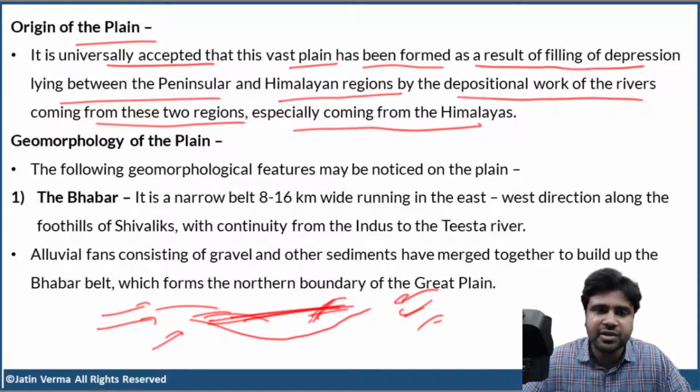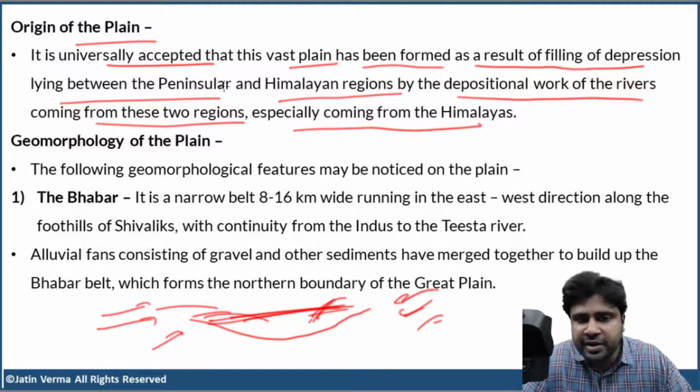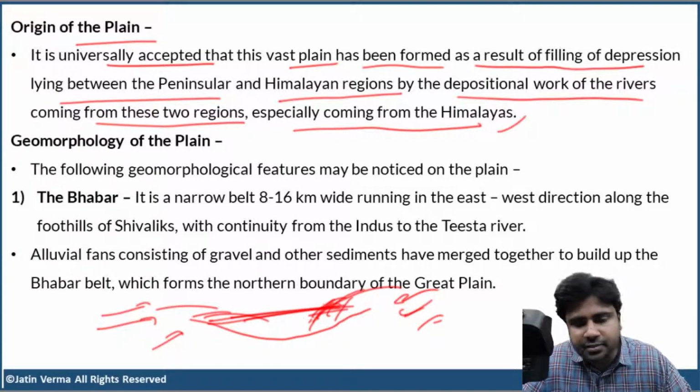Clear, right? So it is universally accepted that this vast plain has been formed as a result of filling of depression lying between the peninsular and the Himalayan regions by the depositional work of the rivers coming from these two regions, especially coming from Himalayas. So compared to the peninsular rivers, Himalayas have deposited more silt into the depression.